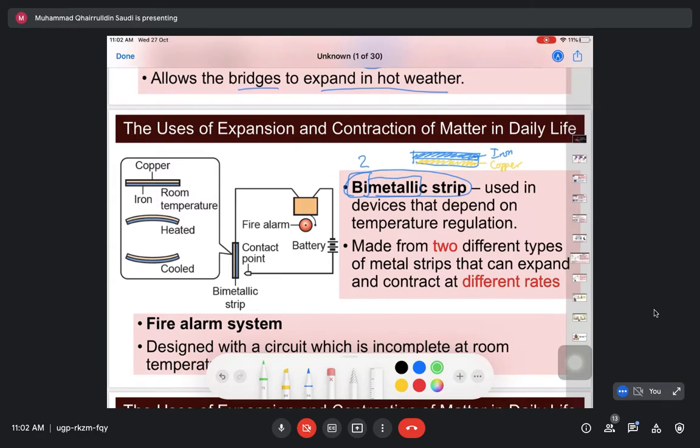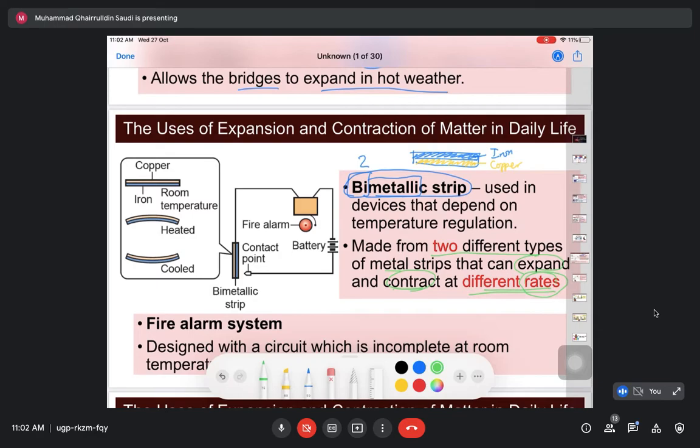Because two different metals, they can expand and contract at different rates. Meaning, iron and copper both are metal, so they can expand, cumanya they expand at different rates. Contohnya satu expand dengan lebih banyak, satu lagi expand sikit je.